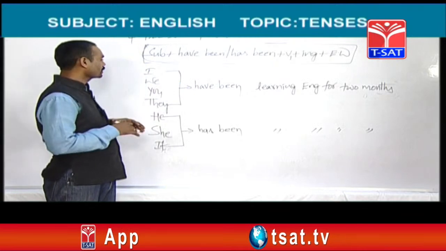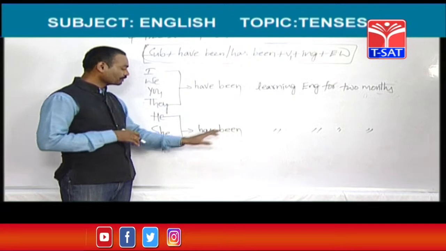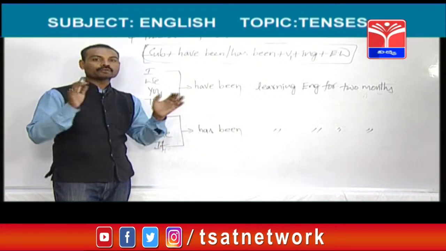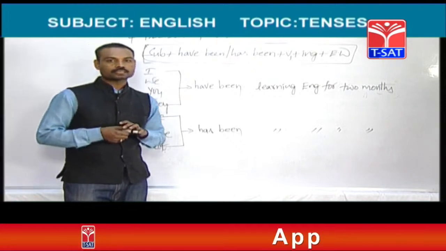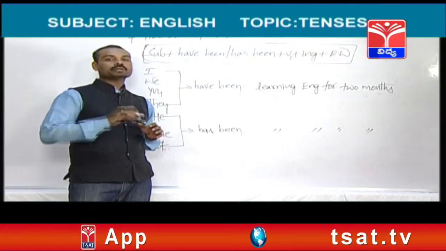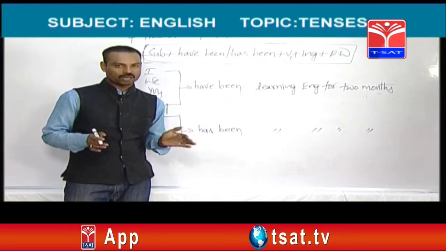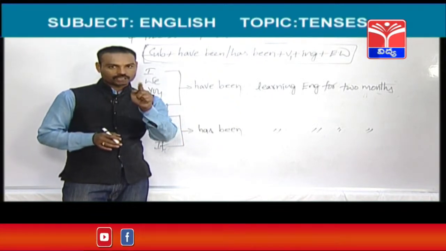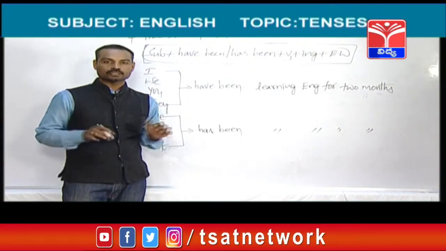Let us see how to write sentences. After I, you, they, we should use have been. After he, she, we should use has been. Okay, now I am going to give you some examples of present perfect continuous tense. For example, in the month of January, you started learning English. This is March. So, 2 months ago, you started learning English.